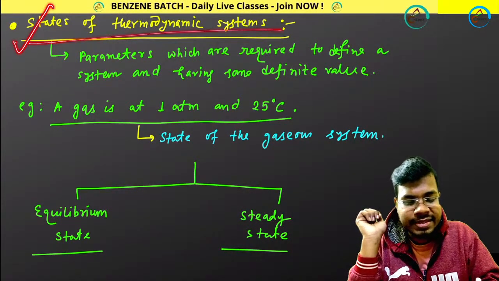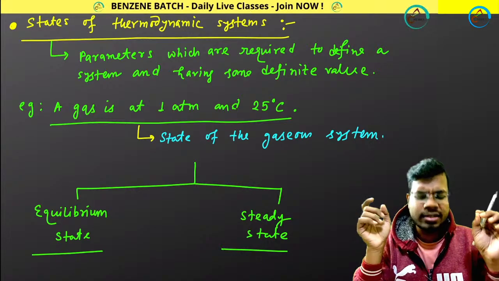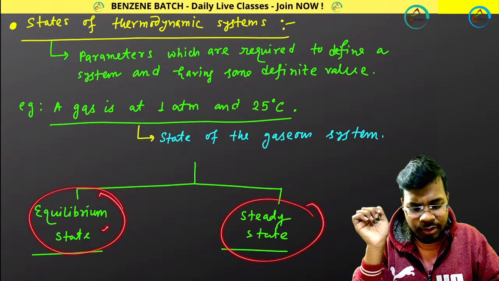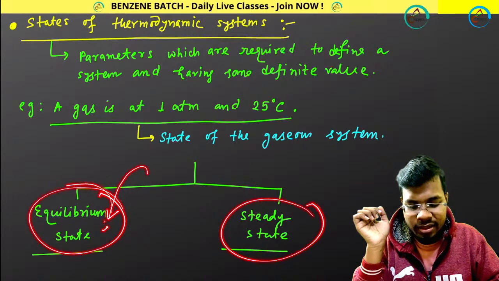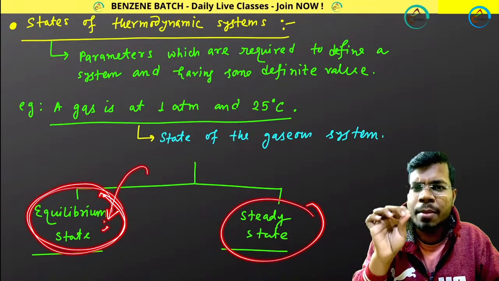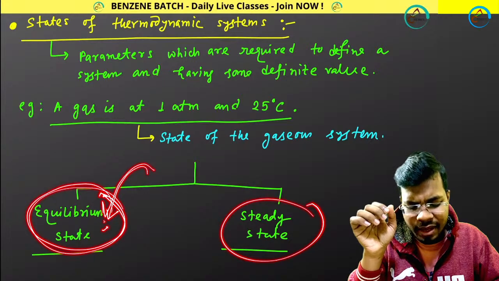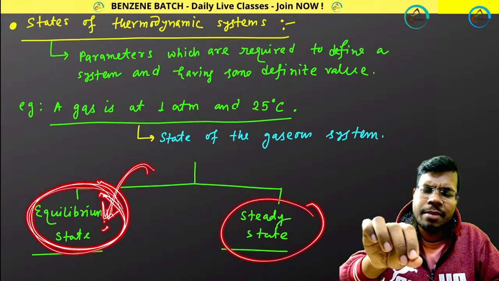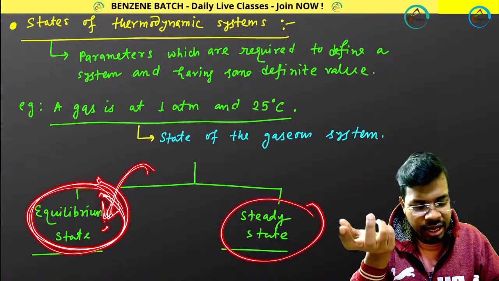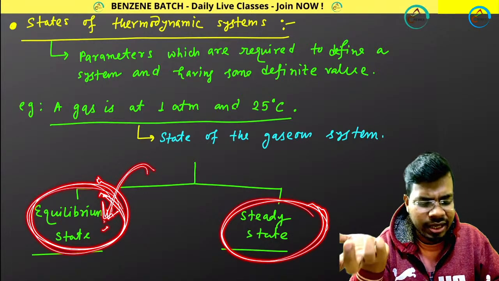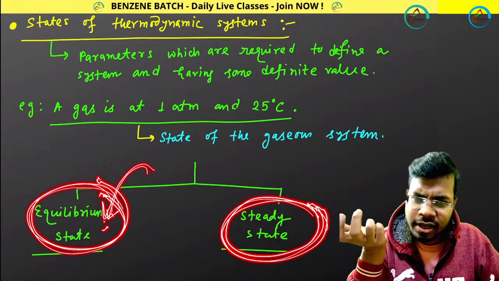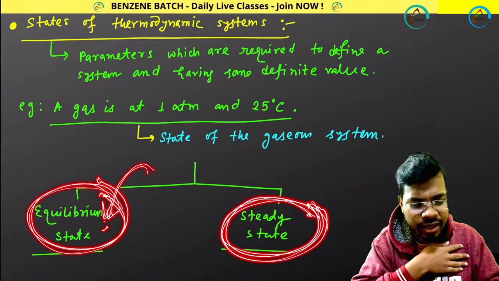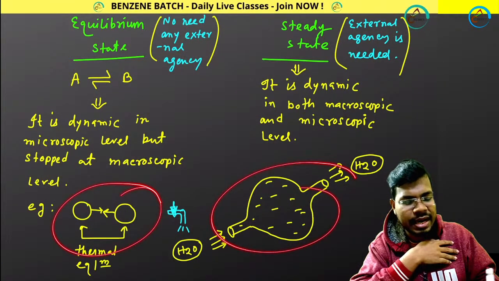Now come back to states of a thermodynamic system. There are different kinds of states: equilibrium states and steady states. Equilibrium state means that from the microscopic level the reaction is still happening, but from the macroscopic level it looks like it has stopped. And steady state is where, from both the microscopic and macroscopic levels, your state is steady, stopped. I have given you examples like that.